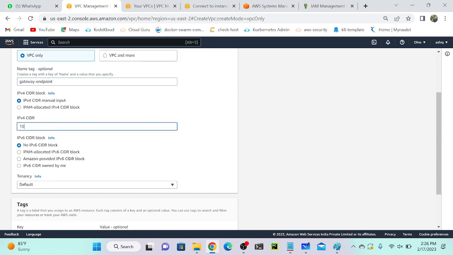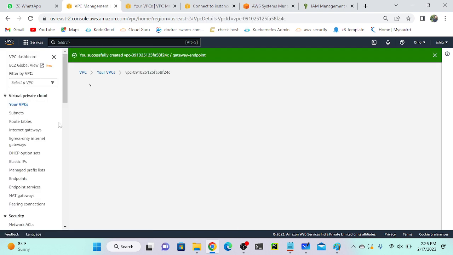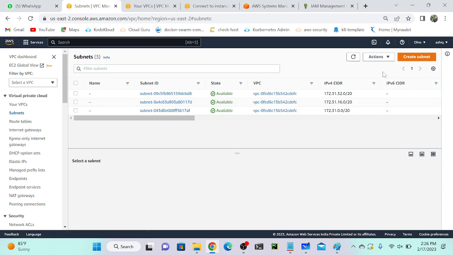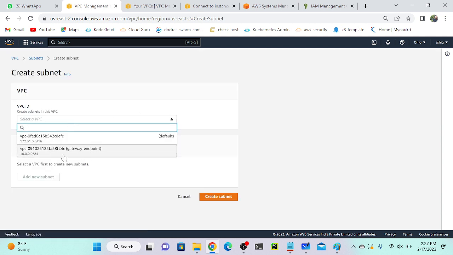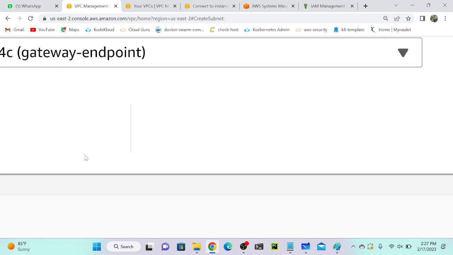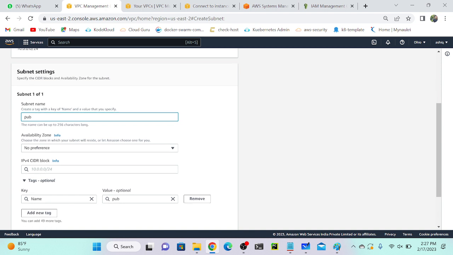CIDR range I will give 10.0.0.0/24. Then create the VPC. Then I'll create two subnets, public and private subnet. Go to subnet, select your VPC, the gateway endpoint VPC. Subnet name 1, public subnet.